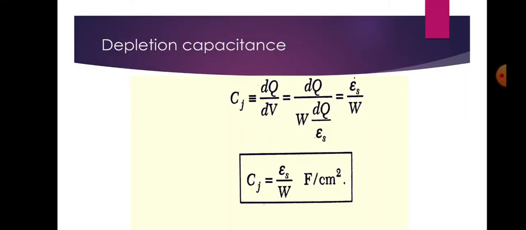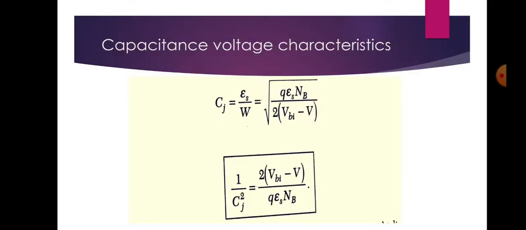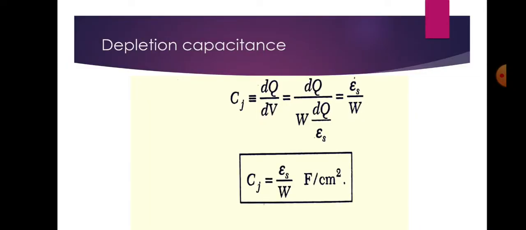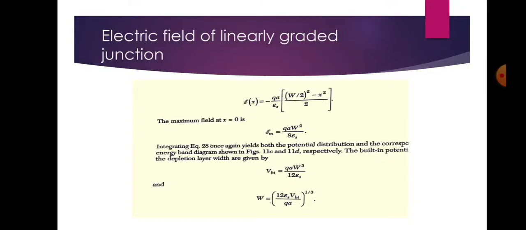Vbi is given by kT by q ln of (a W by 2)(a W by 2) divided by ni square. So, this is the value of the built-in potential, and this can be given as equal to 2 kT divided by q ln of a W divided by 2 ni. If we solve the transcendental equation that results when W is eliminated from this equation, we get the built-in potential as a function of a. The results for silicon and gallium arsenide linearly graded junctions are also discussed.